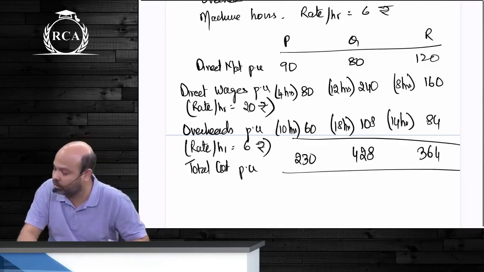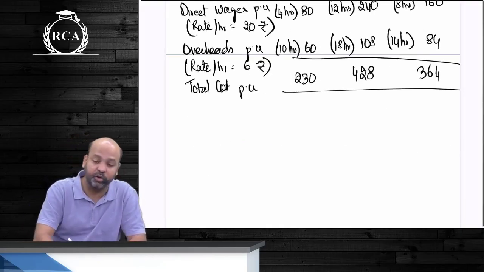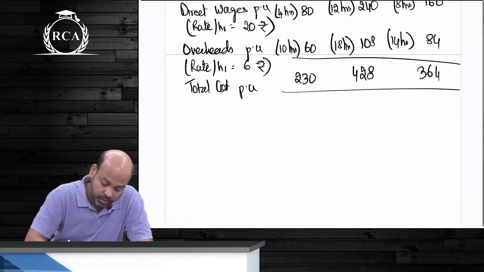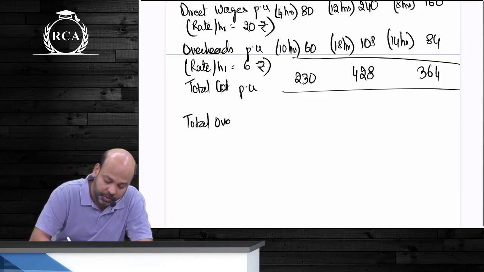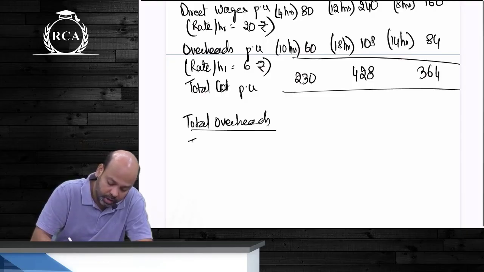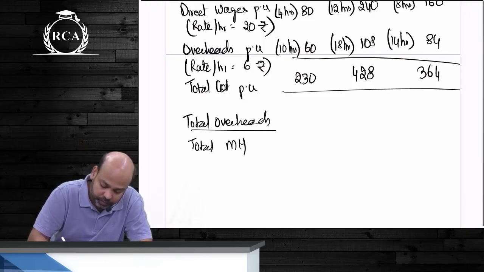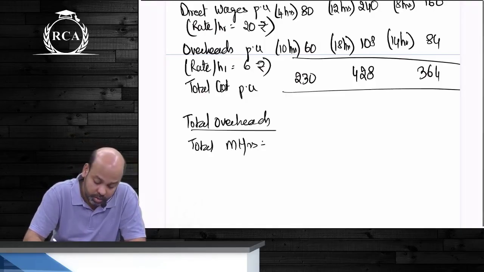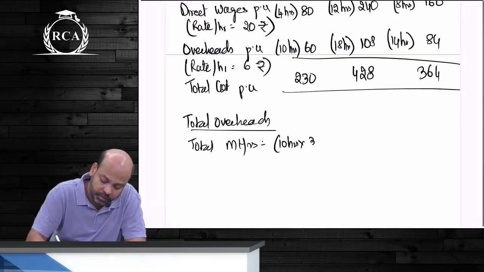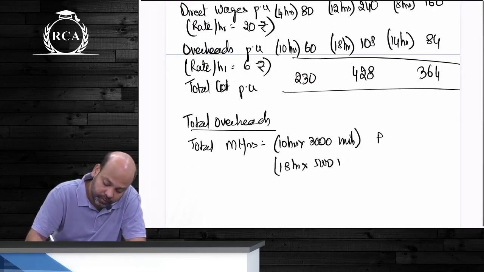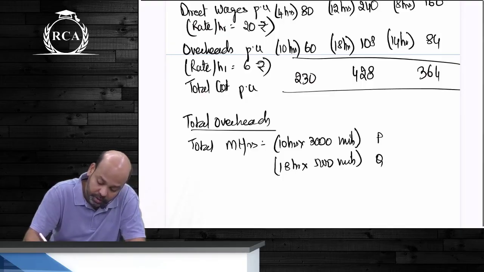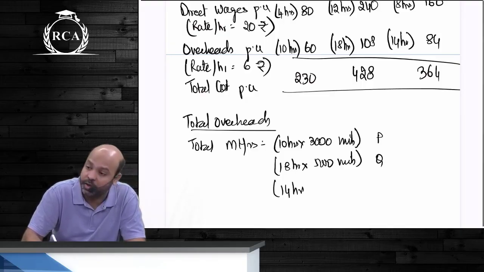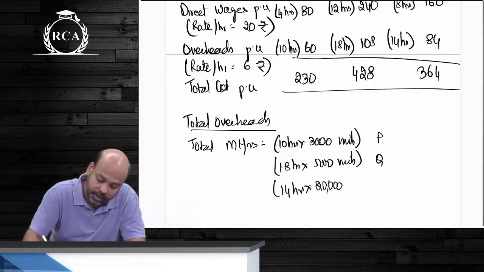आ गया बेटा ये. Now before we start ABC, मतलब ABC लिखेंगे, but we will have to compute total overheads guys. Yes or no? Total overheads compute करने के लिए बेटा first we will have to write what total machine hours. कैसे लिखोगे बेटा? 10 hours into 3000 units. This is for product P guys. 18 hours into 5000 units. This is a product Q, and 14 hours into 20,000 units. All put together beta.